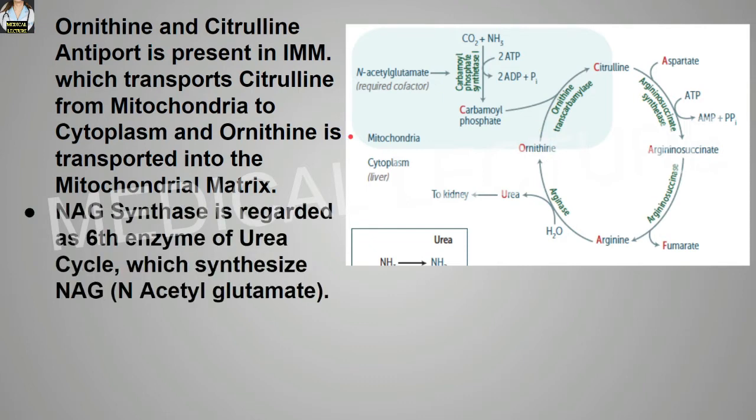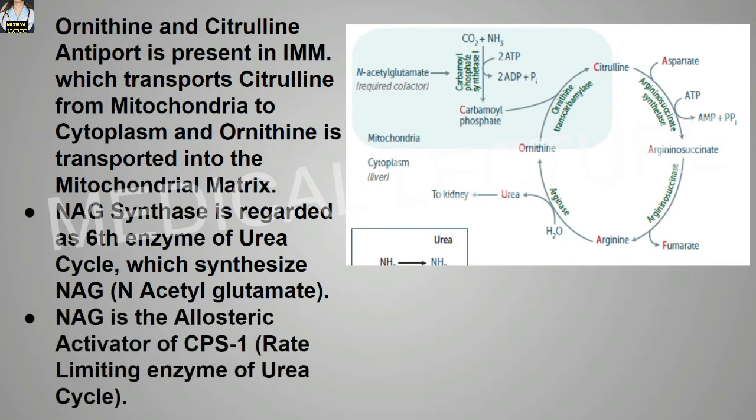N-acetyl glutamate synthase is regarded as the sixth enzyme of the urea cycle. It synthesizes N-acetyl glutamate from glutamate and acetyl coenzyme A. Now, N-acetyl glutamate is the allosteric activator of CPS1, and this is actually the rate limiting enzyme of the urea cycle. So remember, CPS1 is the rate limiting enzyme of the urea cycle. What is CPS1? It is carbamyl phosphate synthetase 1.